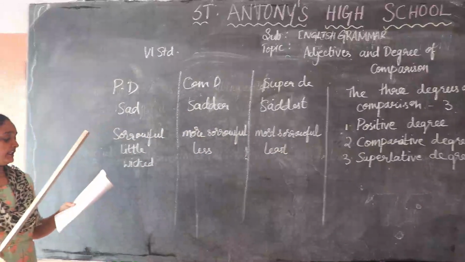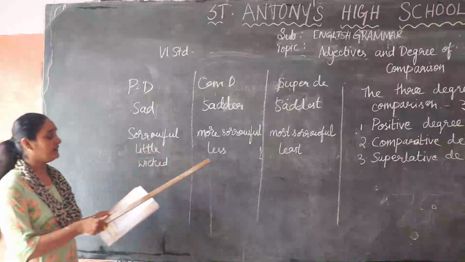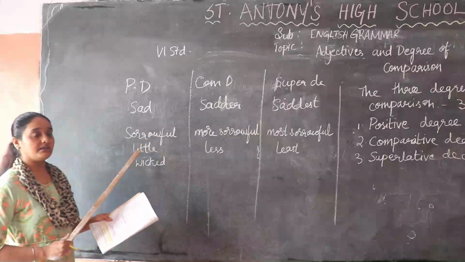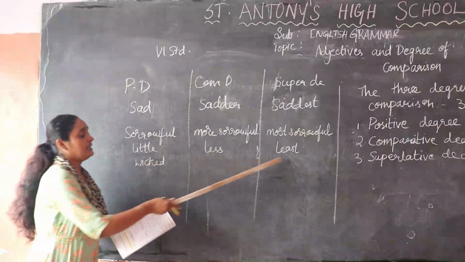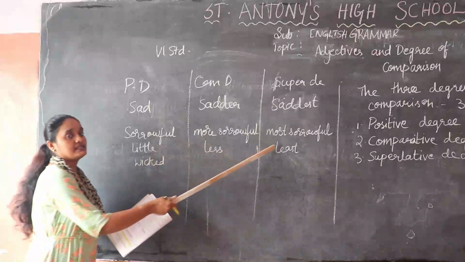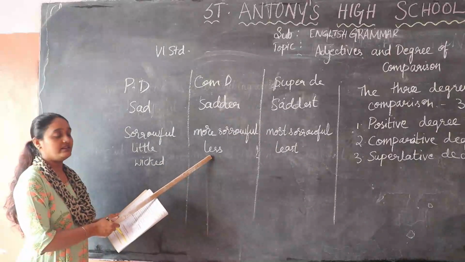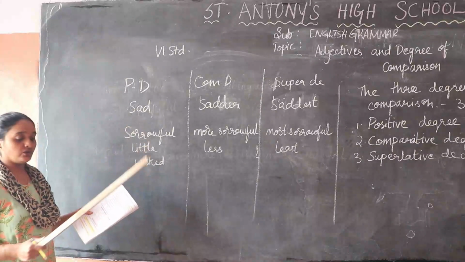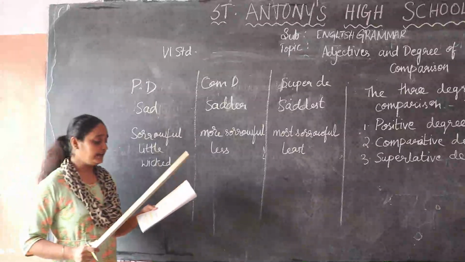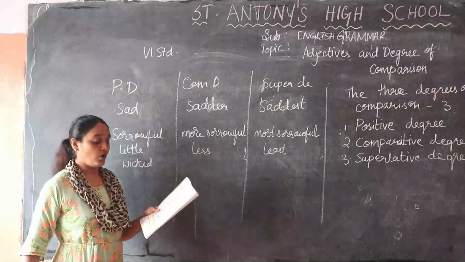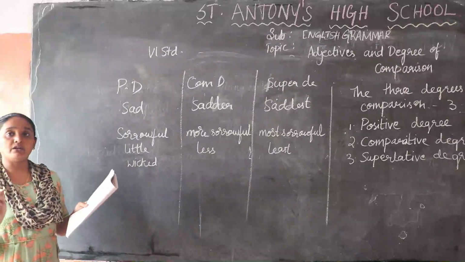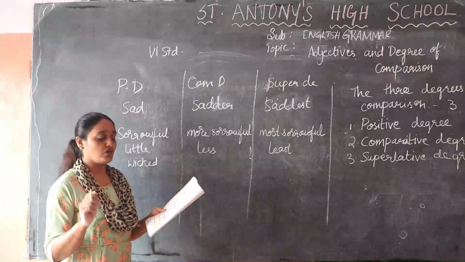Next, little. See, for little they have given lesser. So this is the blank for you. You have to write in that place little, less, least. Less is already given there. Next one, wicked, W-I-C-K-E-D. What have they given? More wicked, most wicked. So they have already given more wicked, so you have to write most wicked.